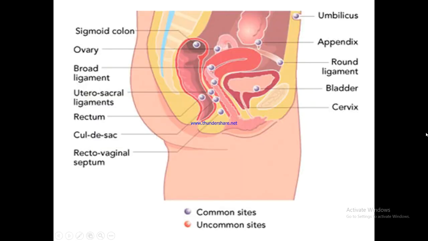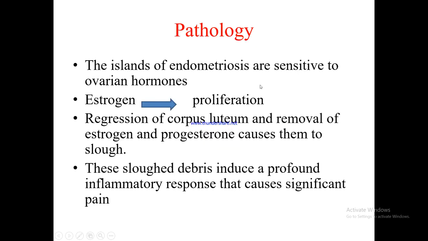Here in this picture you can see these bluish, dark purple dots pointing towards the sites of endometriosis: sigmoid colon, ovary, broad ligament, uterosacral ligament, rectum, cul-de-sac, rectovaginal septum, cervix, bladder, round ligament, appendix, and umbilicus.